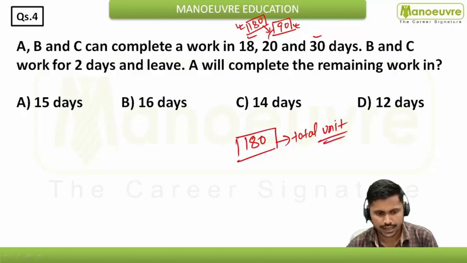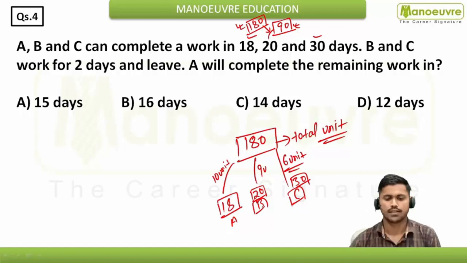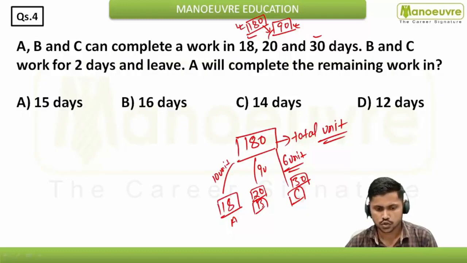Right? Now here A is doing in 18 days, so in 1 day it will do 10 units. B is doing in 20 days, it will do in 1 day 9 units. And C is doing in 30 days, so here it will do in 1 day 6 units, right? Hope you understand.